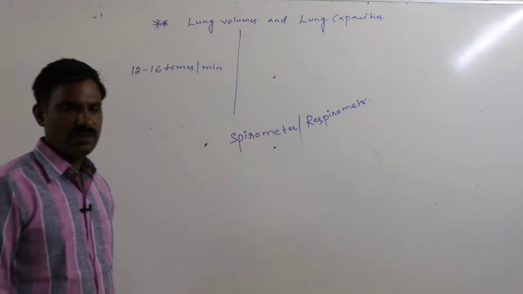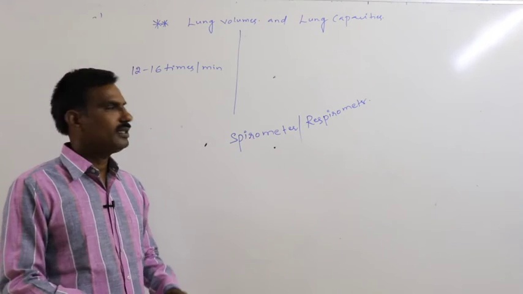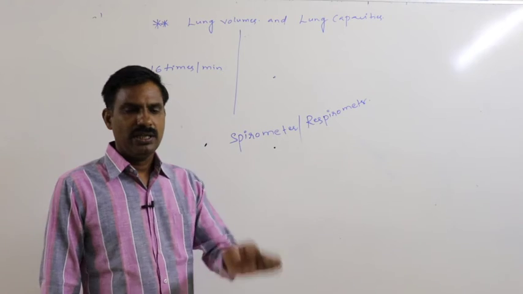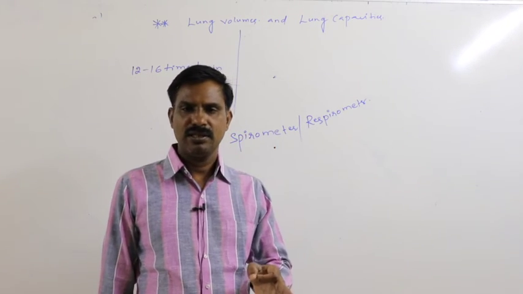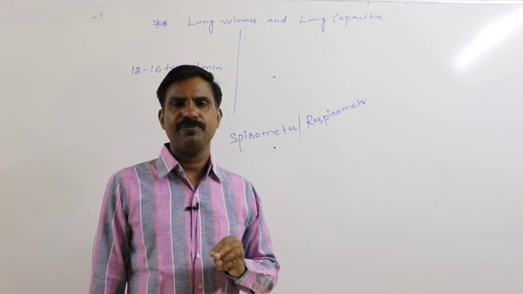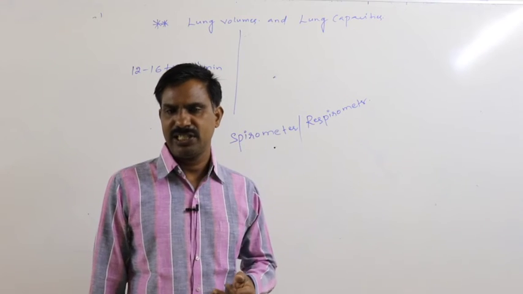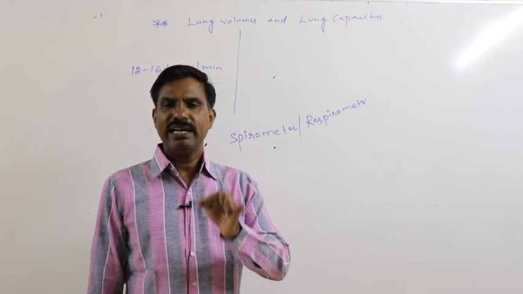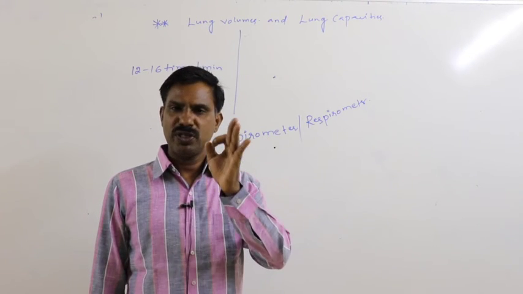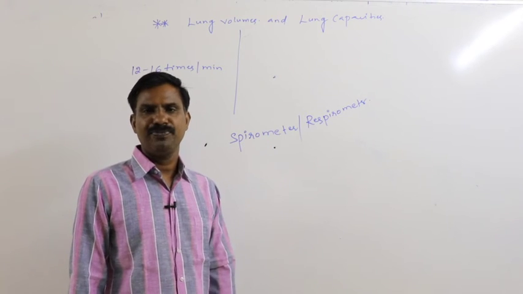Lung volumes mean how much amount of air reaches the lung during inspiration, and how much amount of air is released to the outside during expiration. If we can estimate that, that is said to be the lung volume.